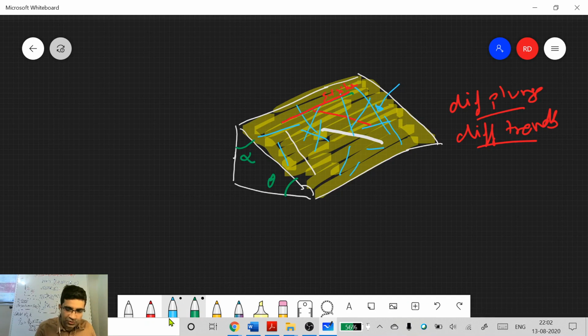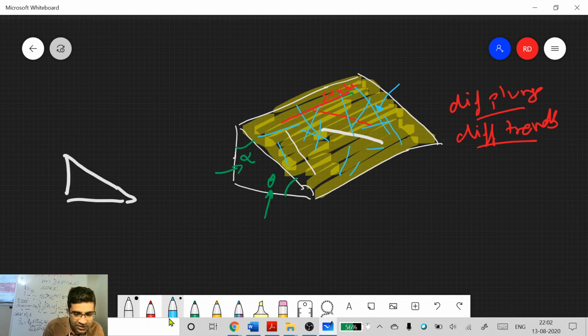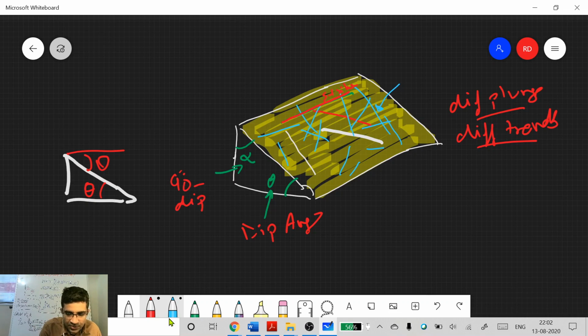Now you'll see why I'm showing you this. Just checking which of these is the dip angle for the plane, alpha or theta. Yeah, this is where you people will commit a mistake. So 90 minus alpha is theta. Dip angle is always measured with respect to horizontal. So if this is theta, this alternate angle will also be theta. So this is the dip angle. This is 90 degrees minus dip. Alpha is 90 degrees minus dip. Okay, now you have this information.